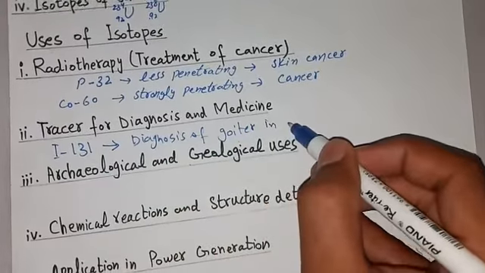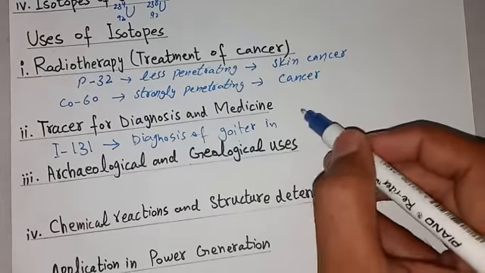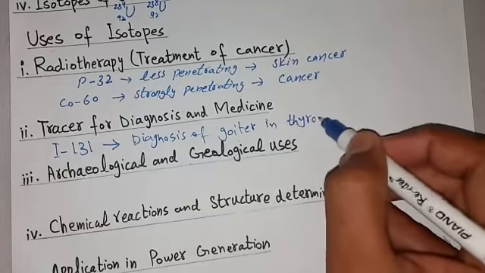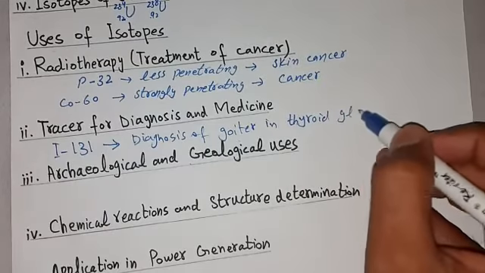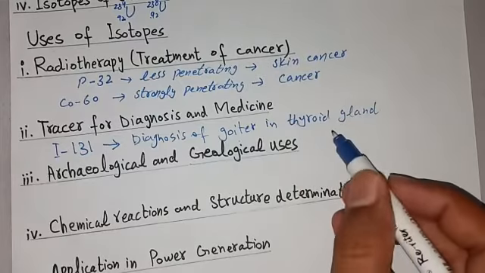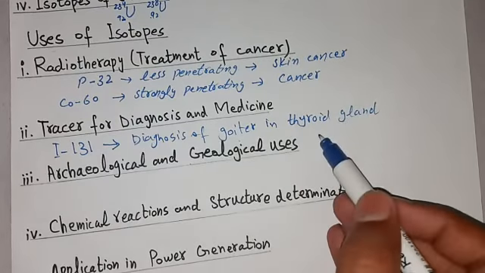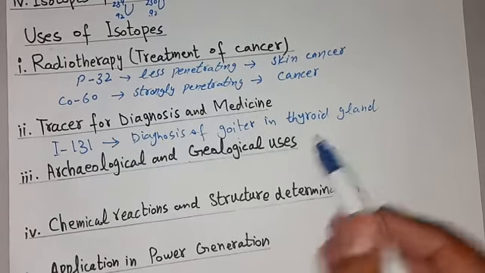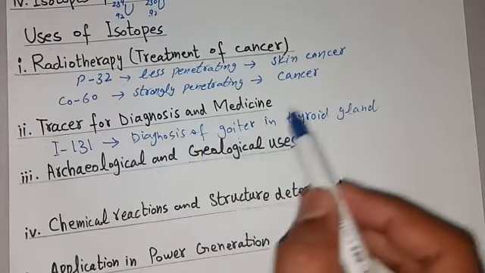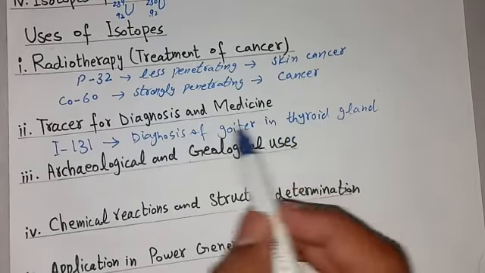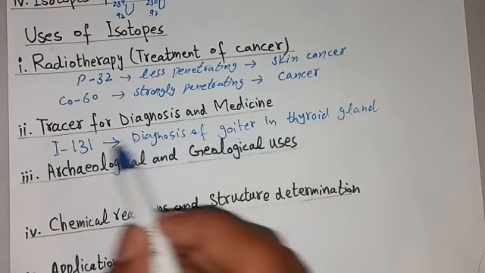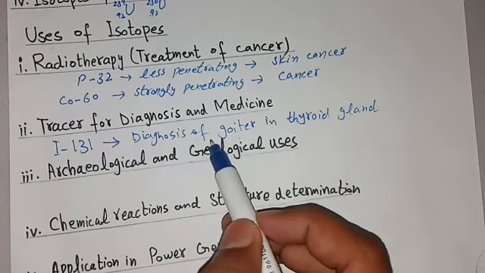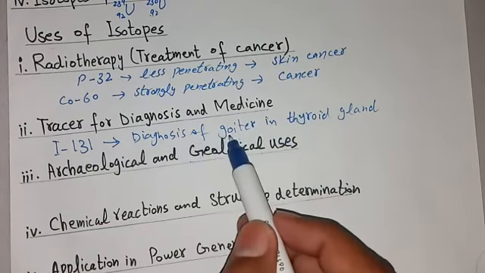That is formed in thyroid gland. As we know that our body has glands, in these glands there is also a thyroid gland. So when the size of thyroid gland increases, a goiter is formed. So iodine-131 can be used for diagnosis and treatment of this goiter.